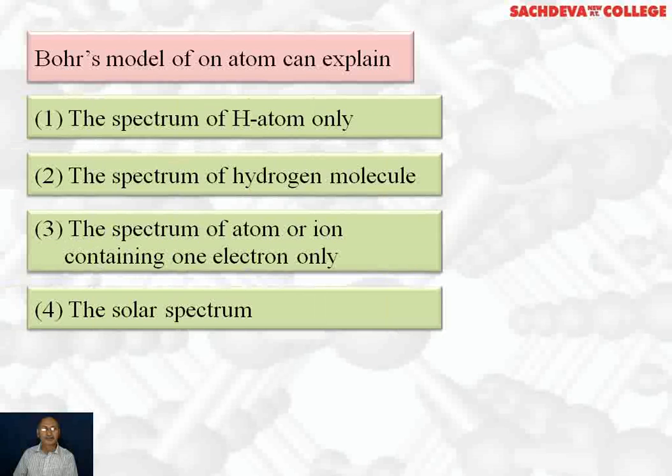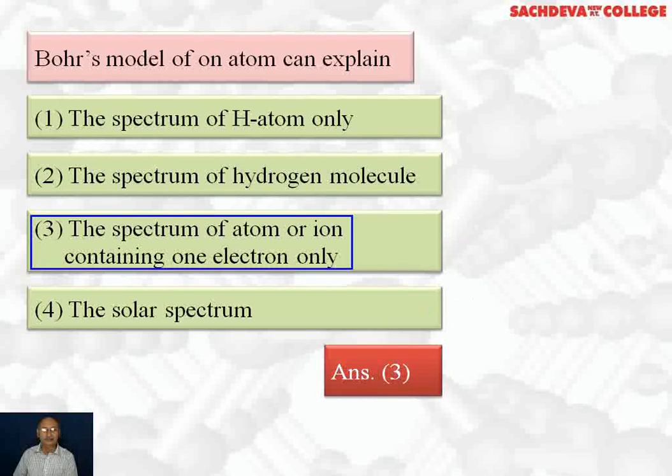Next question is that Bohr's model of an atom can explain the spectrum of hydrogen only, the spectrum of hydrogen molecule, the spectrum of atom or ion containing one electron only, the solar spectrum. Correct answer is third part. That is, it can explain spectrum of atom or ion containing one electron only.